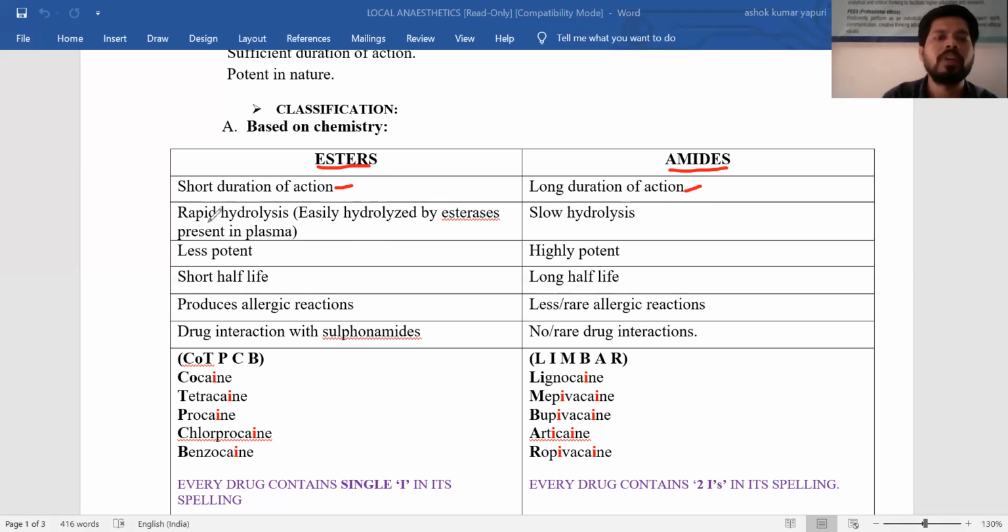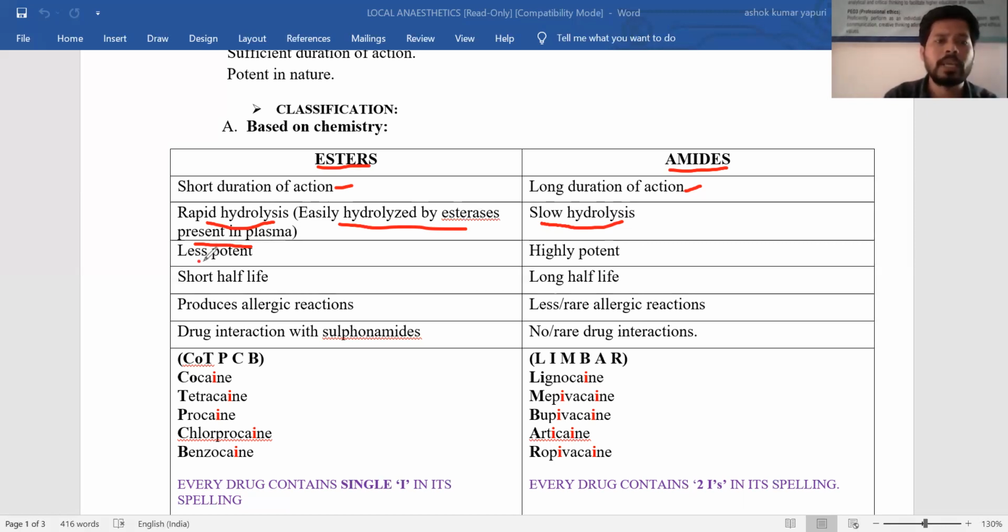Why do esters have a short duration of action? Because of their rapid hydrolysis, that is, they are easily hydrolyzed by the esterases present in the plasma. For example, acetylcholine is readily metabolized by acetylcholine esterase. Like that, local anesthetic esters are also readily metabolized by esterase enzymes present in the plasma. But compared to esters, amides have slow hydrolysis. That's why they have a long duration of action compared to the local anesthetic esters.